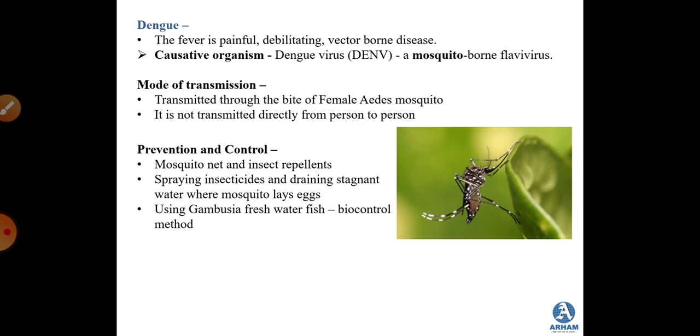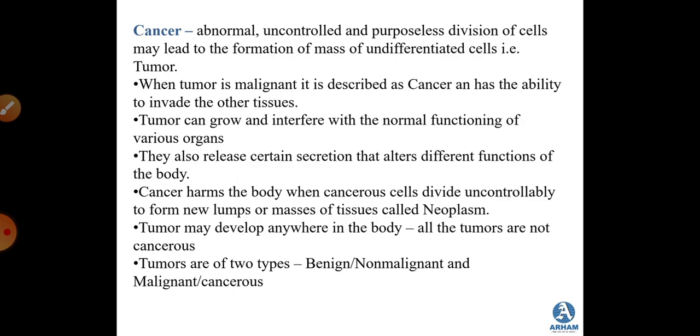Prevention and control is mosquito nets and insect repellent, spraying insecticides, and draining stagnant water, because in stagnant water the mosquitoes always lay their eggs. To avoid such a condition, it is very important to drain the stagnant water, and use Gambusia freshwater fish. This Gambusia freshwater fish feeds on the larvae of these mosquitoes. So using this kind of fish is a biocontrol method.